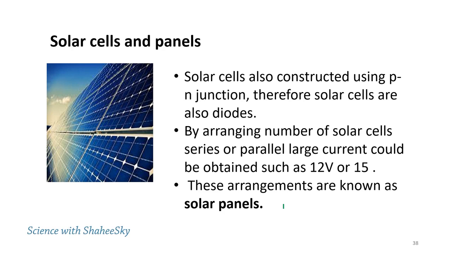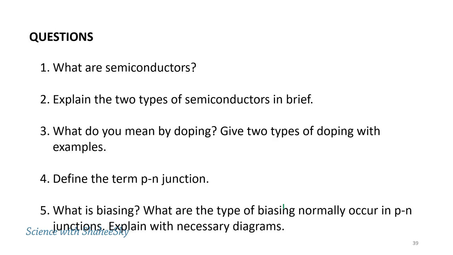So up to this, I hope to finish this lesson, and I am leaving the questions here related to what we have discussed earlier. First question, what are semiconductors? You all know what semiconductors are, and you will be able to answer the question now after the discussion. Second question, explain the two types of semiconductors in brief. Third, what do you mean by doping? Give two types of doping with examples.